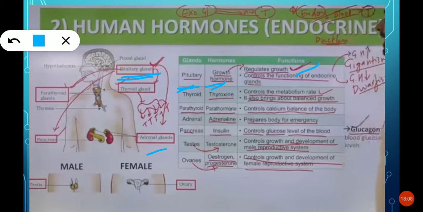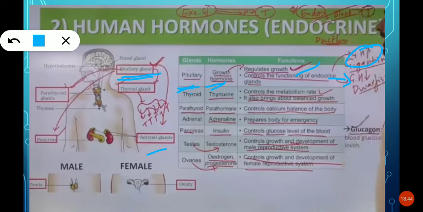And if it releases more growth hormone in our body, what happens? The person will become a giant. Otherwise, if it releases less in our body, then the person will look dwarf, meaning short, because it relates to growth.